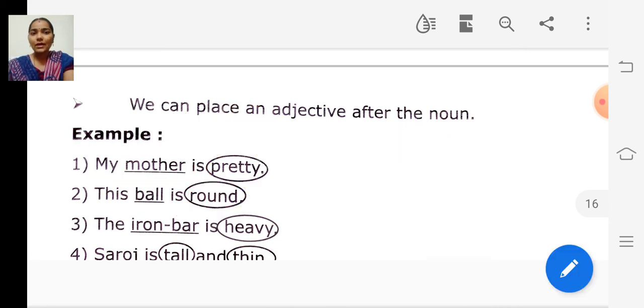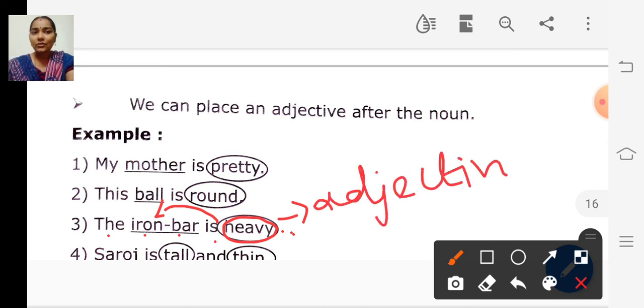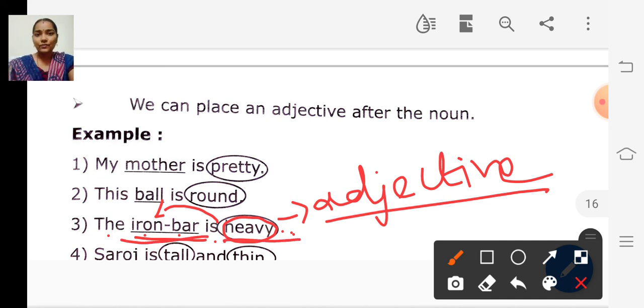And look at the third sentence. The iron bar is heavy. How is it? It is heavy. So the word heavy describes the noun iron bar. Heavy is an adjective and iron bar is the noun. So in this sentence also, the adjective is written after the noun.